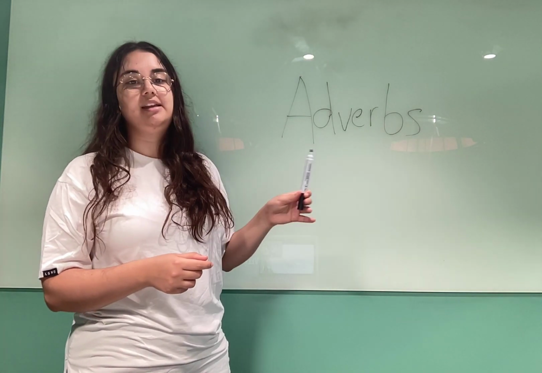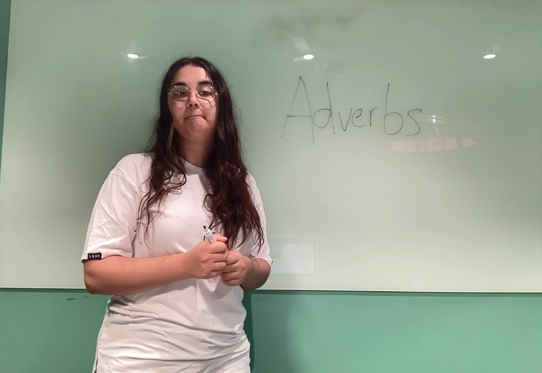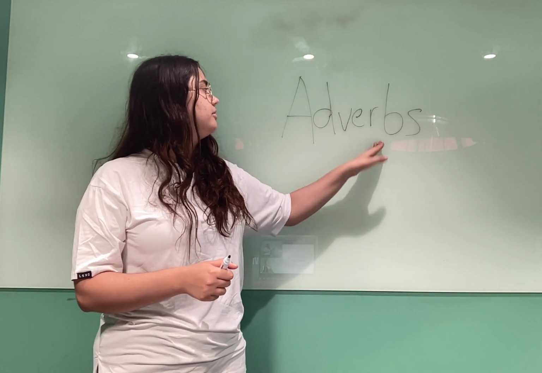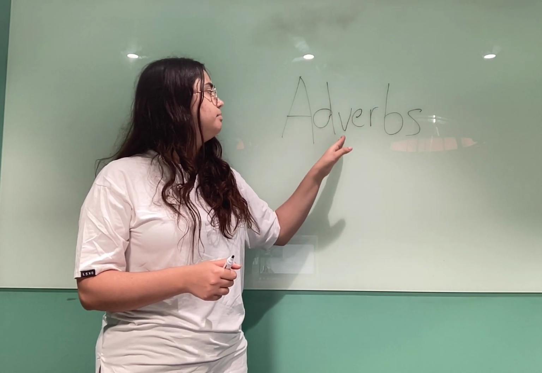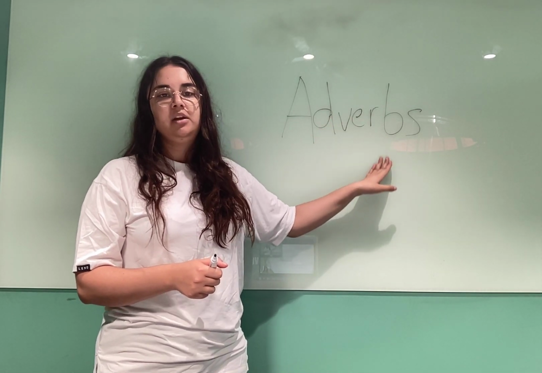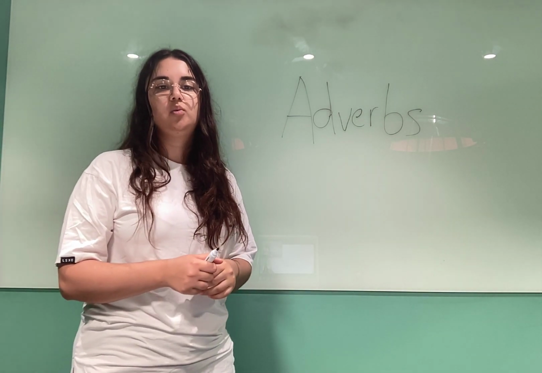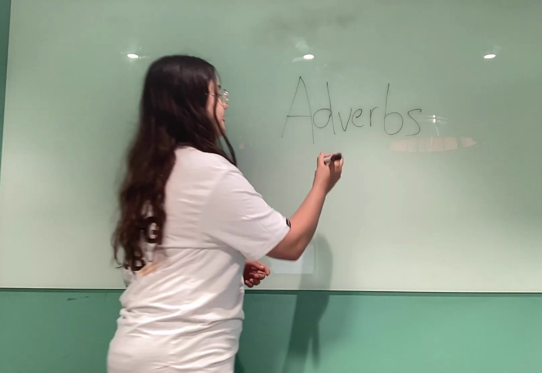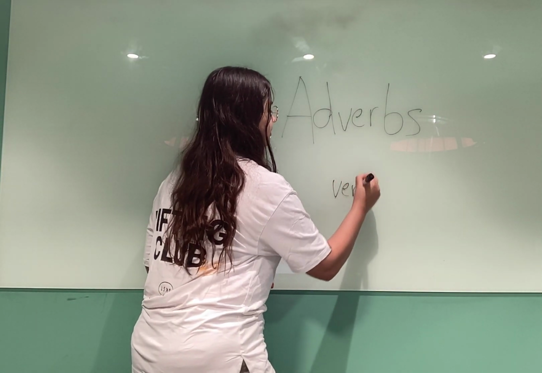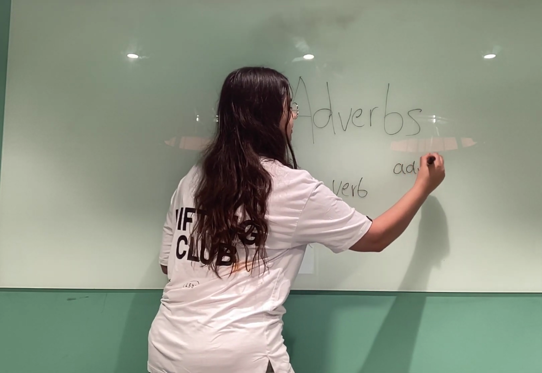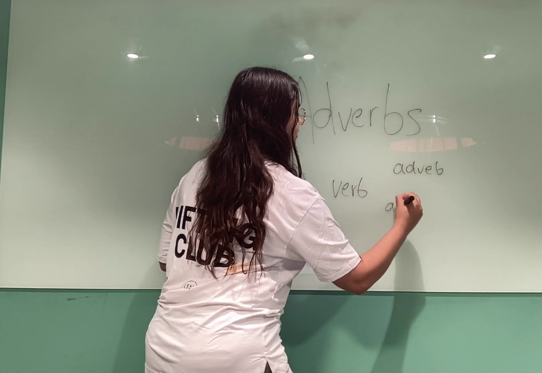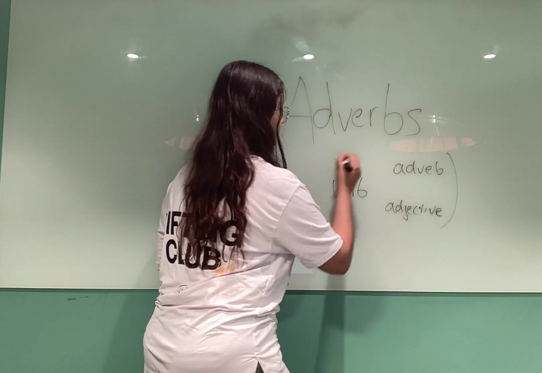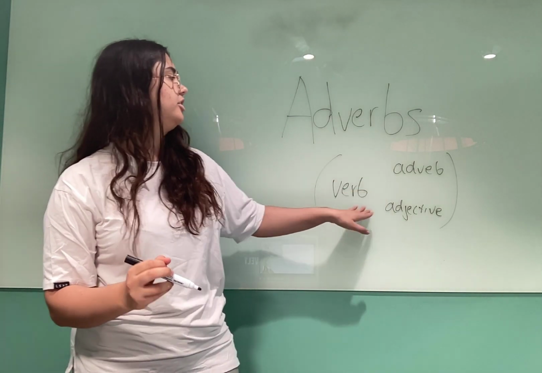So an adverb is a word or a lexeme that modifies a verb. So we have the word verb in here, and we can remember that this modifies a verb because of that. For example, we can also modify adjectives and other adverbs. So I'm gonna put verb, adverb, adjectives. So these are the things we can modify: a verb, an adverb, or an adjective.